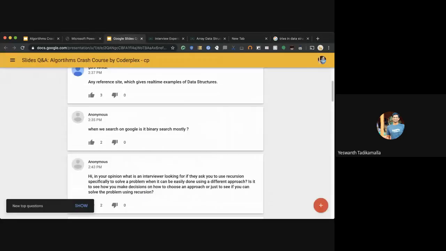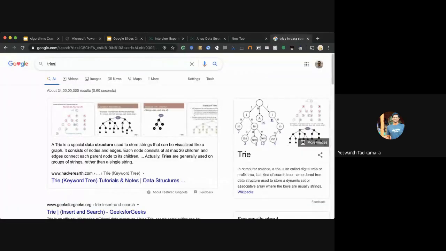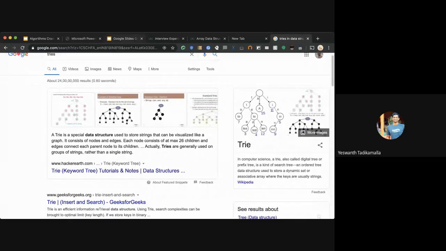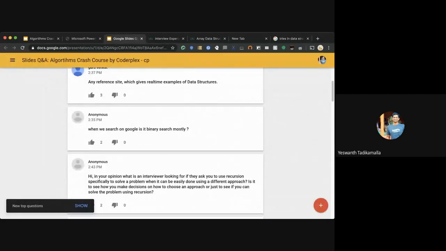It's not very easy to comprehend which algorithm they are using, because this is a very mature result set that is coming from the backend, and I don't think there is one single approach to give this particular kind of result. Out of the few thousands of Google engineers, about 40 to 50, 60% of them work on search engine optimization. So it's quite possible that it's not just one algorithm, it's more than that.